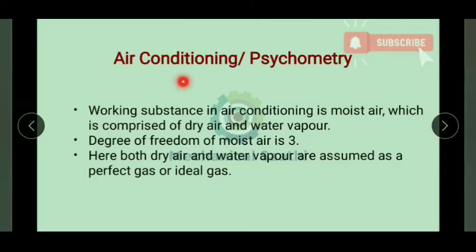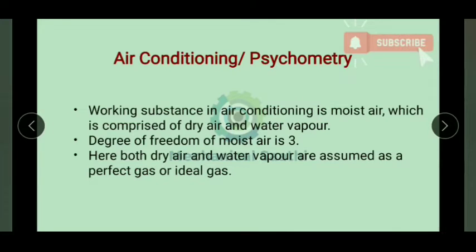So here we'll be discussing air conditioning or psychrometry. Whenever we hear air conditioning, first of all we should know what the working medium is inside any air conditioning system or air conditioning plant. So the working medium here is moist air. Moist air consists of dry air as well as water vapor. So we can say moist air is a two component system: one is dry air, another one is water vapor.